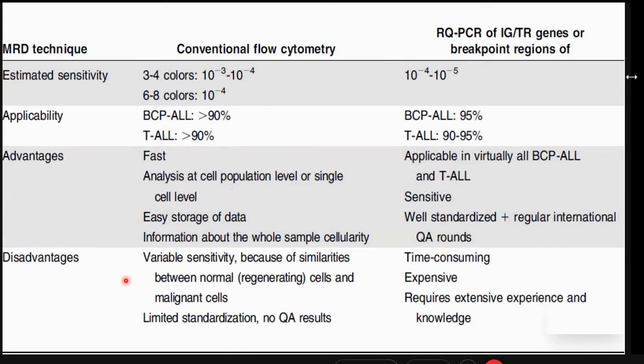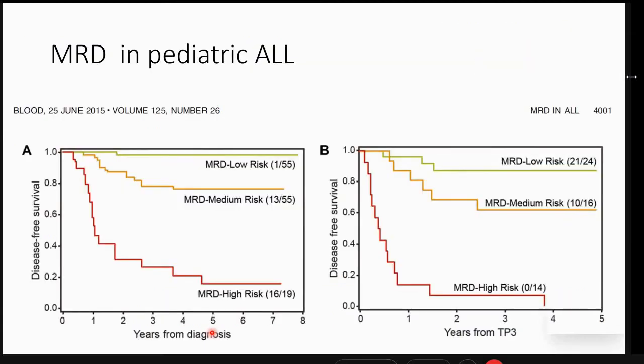Of course, the disadvantage is variable sensitivity. We have to be aware of which lab we are sending our MRD to when using flow cytometry, and whether the lab has been standardized or not.